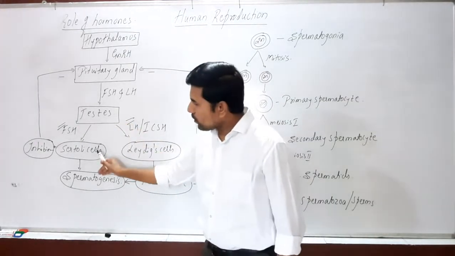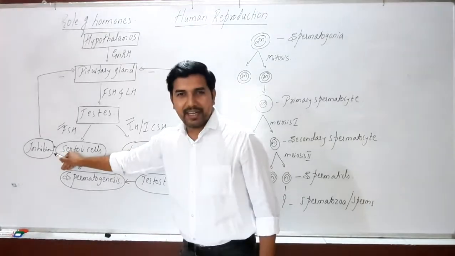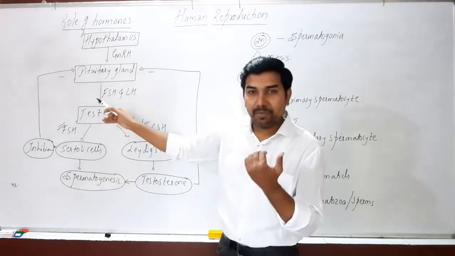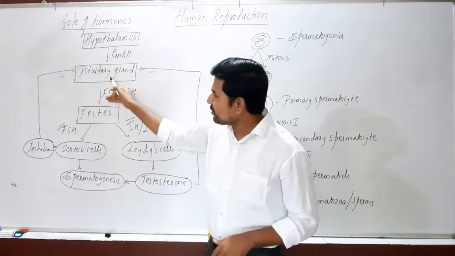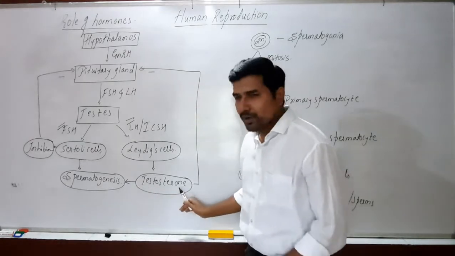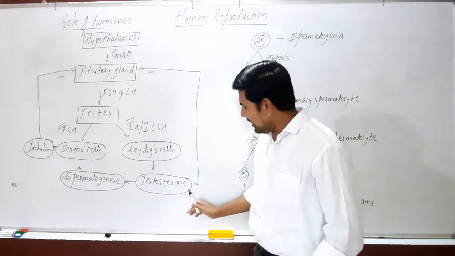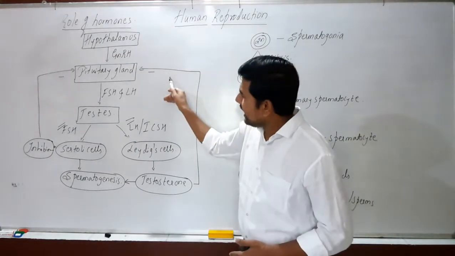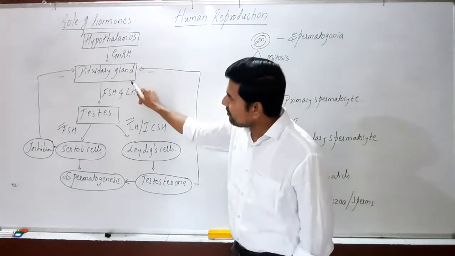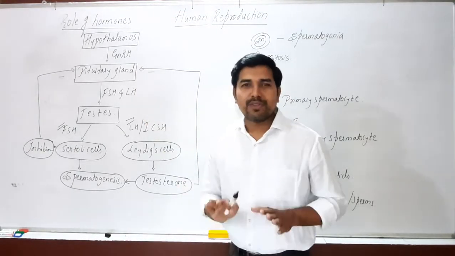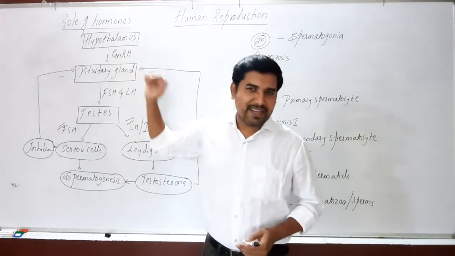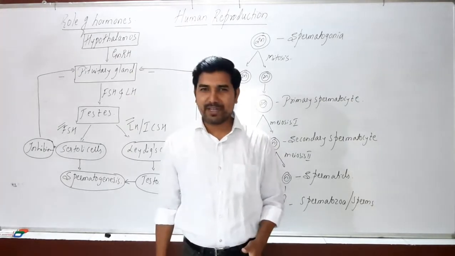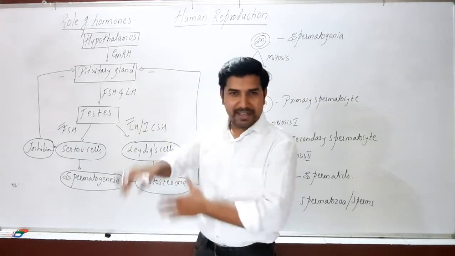Then when the hormone quantity is more, Sertoli cells will secrete inhibin hormone, which provides a negative feedback mechanism. Negative meaning it stops the release of FSH. Then when testosterone is also produced in sufficient quantity, there is a negative feedback mechanism through the neurons. The message will go to the pituitary gland, and as it provides negative feedback, the release of LH will be stopped. So this is regarding the role of hormone action during spermatogenesis, and this completes the part of spermatogenesis.